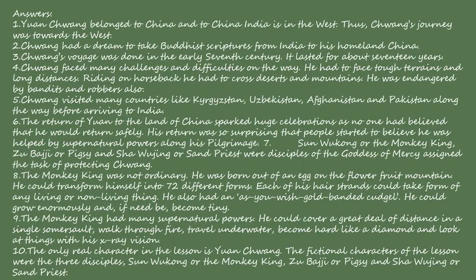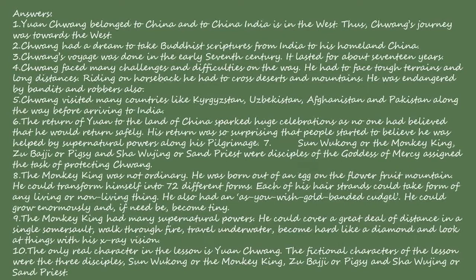The Monkey King was not ordinary. He was born out of an egg on the Flower Fruit Mountain. He could transform himself into 72 different forms. Each of his hair strands could take form of any living or non-living thing. He also had an as-you-wish gold-banded cudgel. He could grow enormously and, if need be, become tiny.